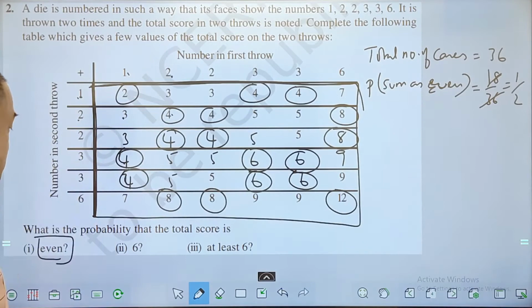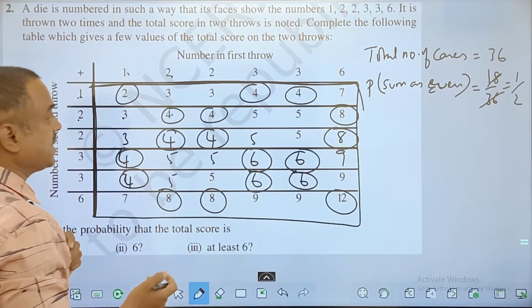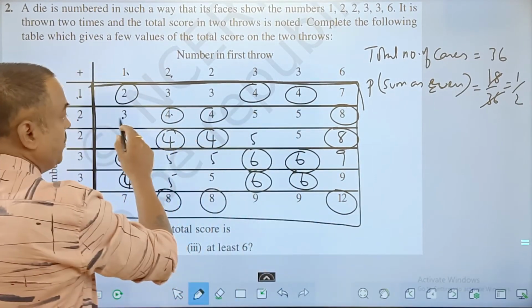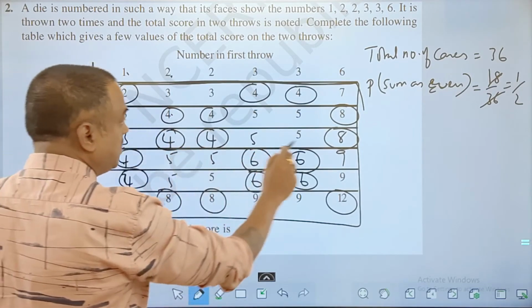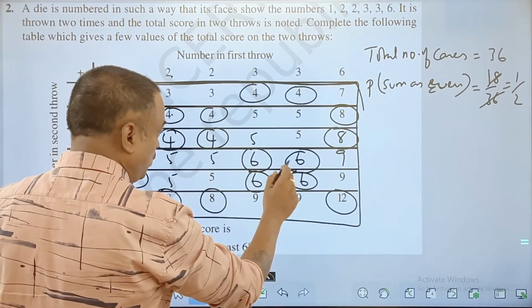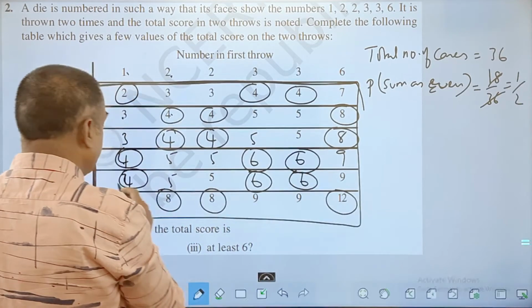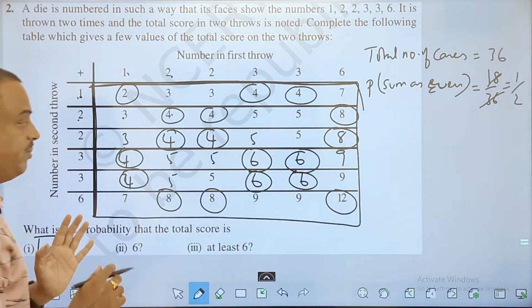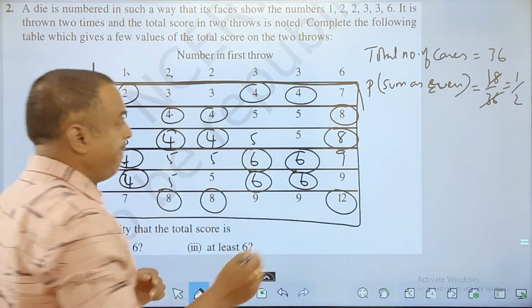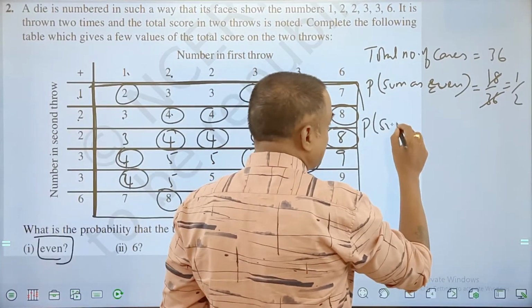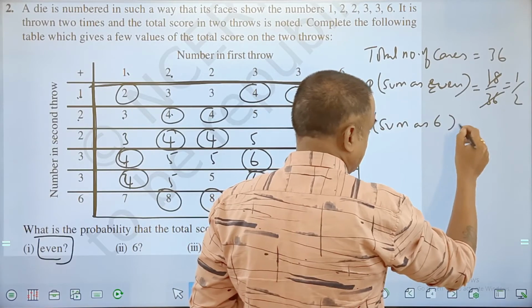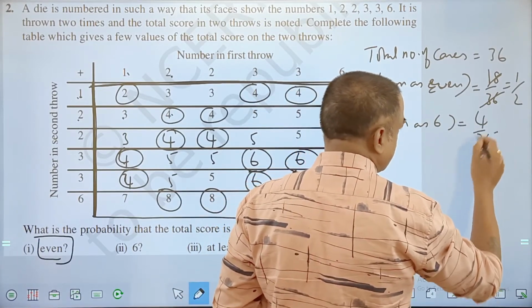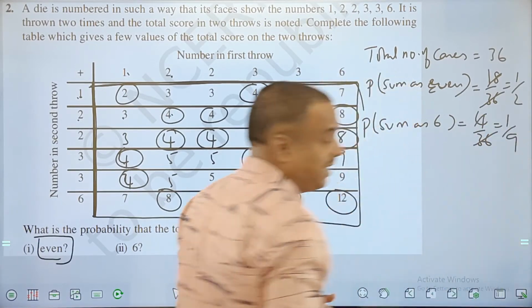Fair enough? Next, getting 6. How many 6 cases are there? In the first row there is no 6. In the second, no. In the third, no. In the fourth, we have 2 cases. In the fifth, we have 2 cases. And in the sixth, we don't have any case. That means we have only 4 in favor. So the probability of sum as 6 is equal to 4 cases out of 36. If you cancel, it is going to be 1 by 9.